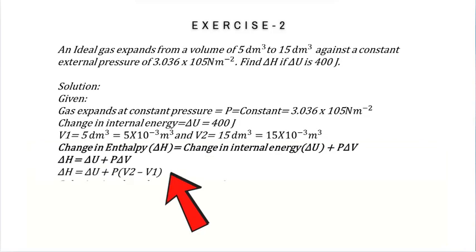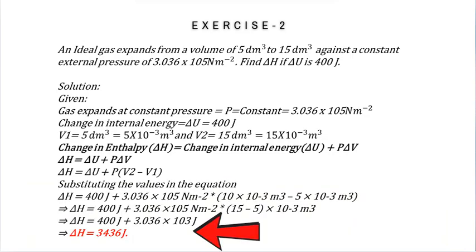Change in enthalpy equals change in internal energy plus P times delta V. Therefore, delta H equals delta U plus P times delta V. Substituting the values in the equation, we get delta H equals 400 joules plus 3.036 × 10^3 joules. Therefore, delta H equals 3436 joules.